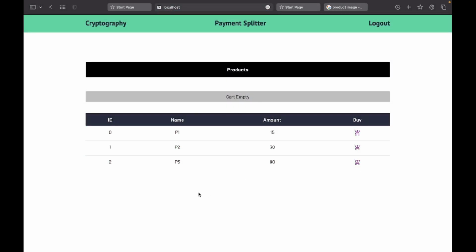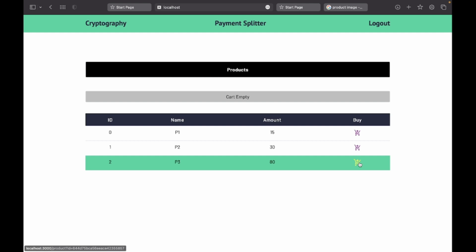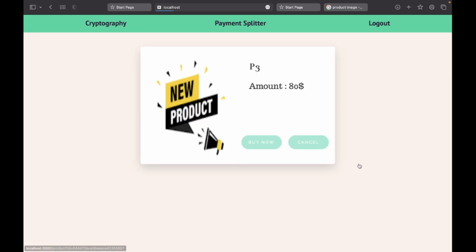Customer can see the whole product list, and if they want to buy, they just click on the buy button on the card and can see all details about the product.